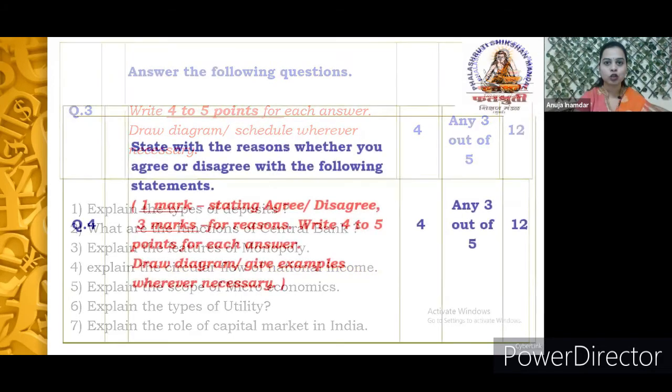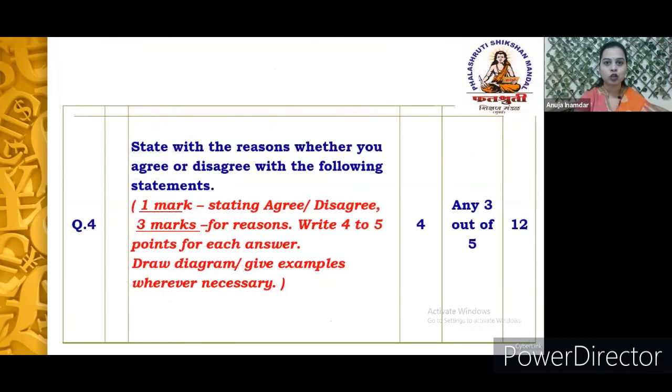Let's proceed. Let's come to question number 4. Question number 4 is: state with reasons whether you agree or disagree with the following statement. Here you will get the statement. What you are supposed to do first is state whether you agree or disagree with it. Once you state that, you need to give the justification for your answer. If I state that I agree with this statement, then why I agree with it, that you are supposed to write. In this kind of question, you will also get options.